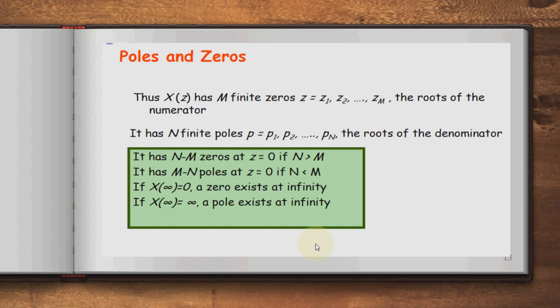It has n minus m zeros at z equal to 0 if n is greater than m, and it has m minus n poles at z equal to 0 if m is greater than n. If X(infinity) is equal to 0, a zero exists at infinity, and if X(infinity) is equal to infinity, a pole exists at infinity.